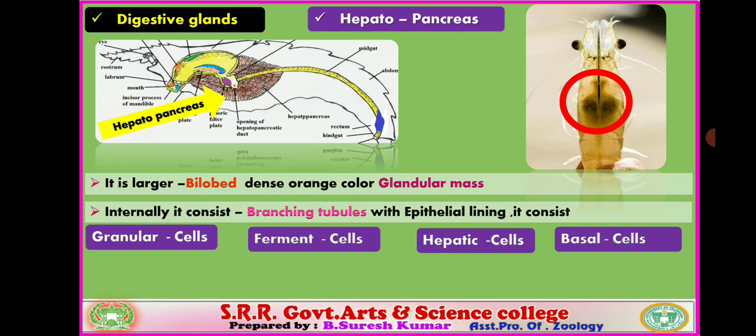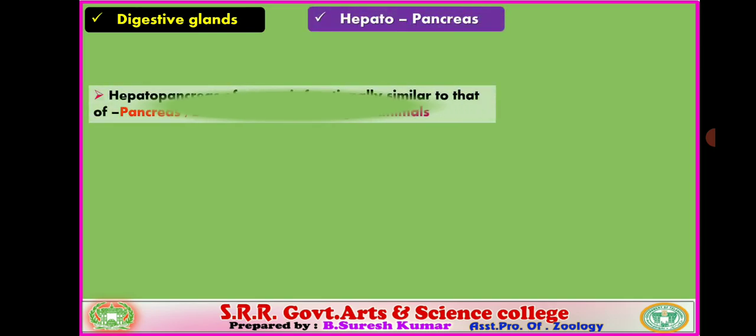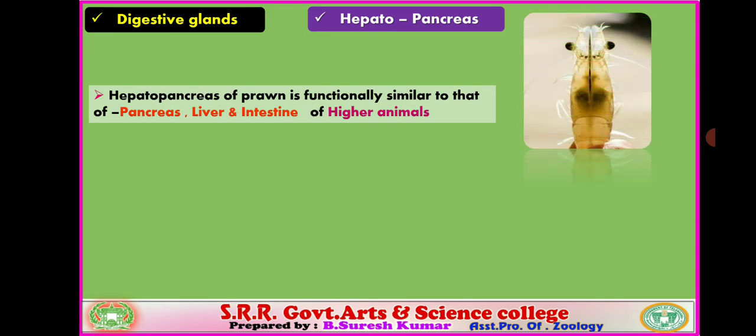Follow? And another one, basal cells. These are support cells. There are four variants of cells present in the hepatopancreas. The hepatopancreas of prawn is functionally similar to that of the pancreas, liver and intestine of higher animals. Very, very important. So this is the hepatopancreas gland. If we observe its function, it is similar to that of the pancreas, liver and intestine. So it shows similar functions comparatively with the higher animals.